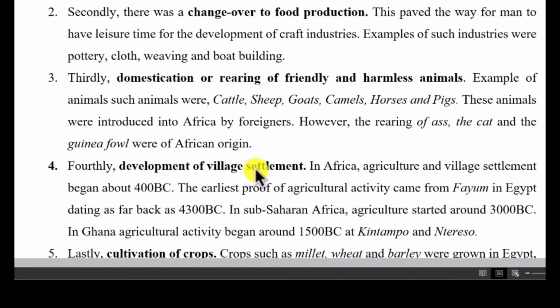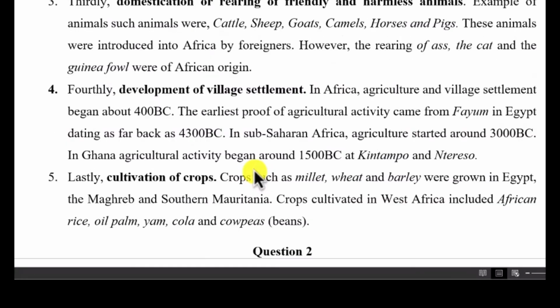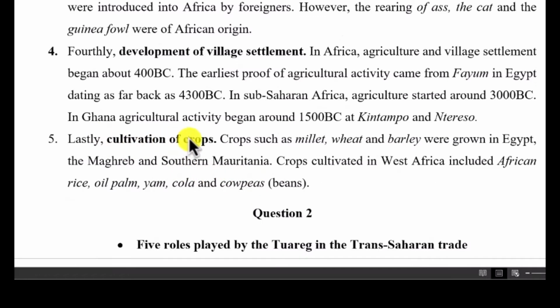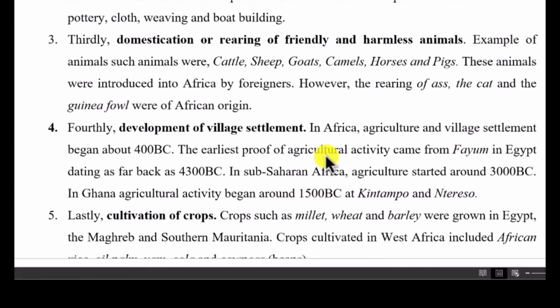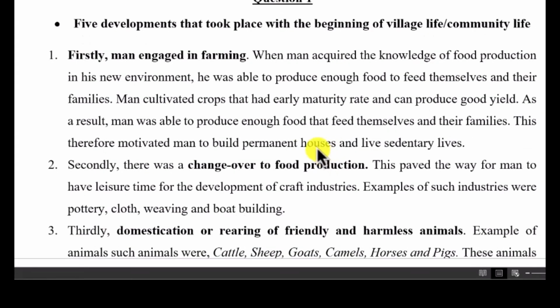Man also started to settle, build houses, and start agricultural activities. Then the fifth one was the cultivation of crops. Man also started to cultivate crops after the settlement. And so these were some of the answers that they were asking for on this question.